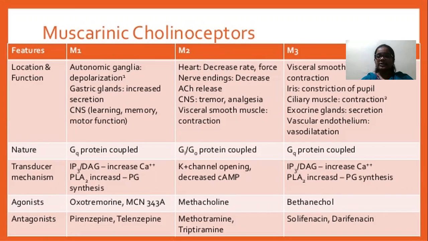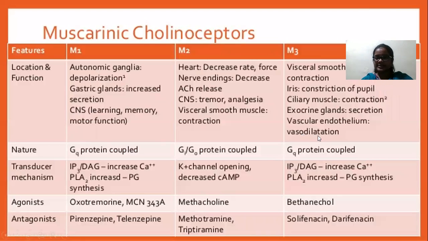That factor relaxes the vascular endothelium and causes vasodilation, relaxation of the blood vessel. Vasodilation means relaxation, and constriction means contraction of the blood vessels. So cholinergic drugs acting on the vascular endothelium cause vasodilation because they release the relaxing factor, EDRF, which relaxes the blood vessels.